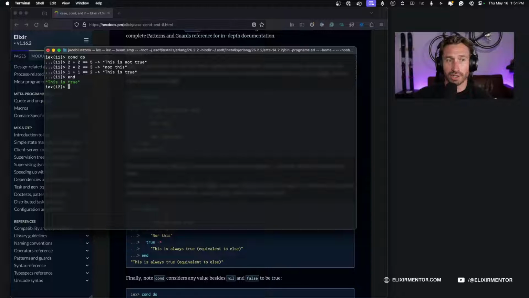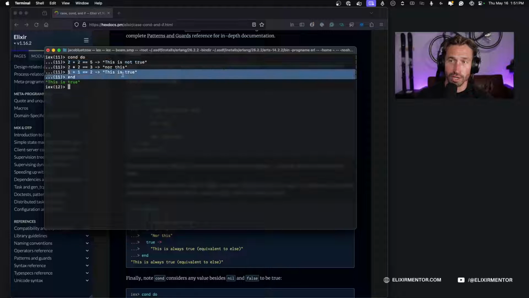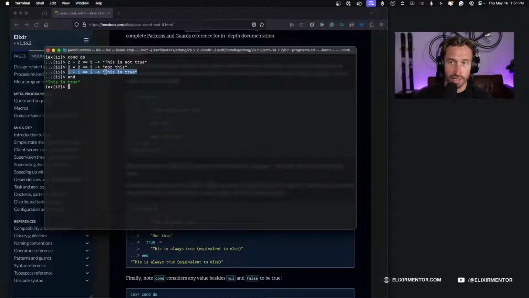So the conditional went down the line until it found a true statement. You could have multiple true statements, right? But the first one that gets hit, it goes through in order, it will stop there. So if this one was true, it wouldn't also be true and show us both outputs here.